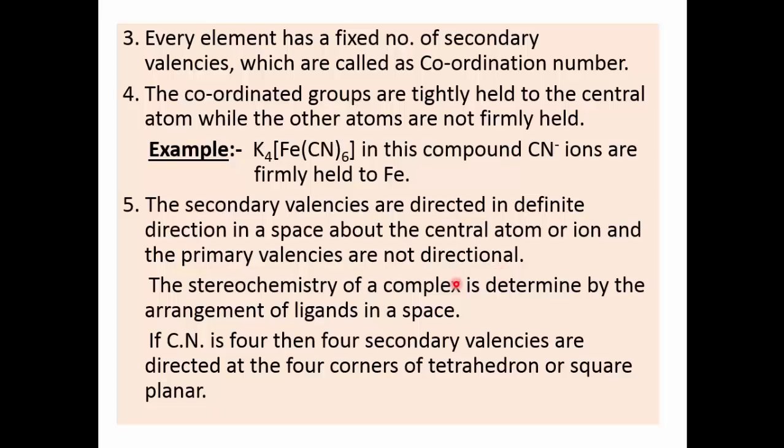The stereochemistry of a complex is determined by the arrangement of ligands, that means secondary valencies, in space. In short, if the coordination number is 4, that means 4 secondary valencies are directed at the 4 corners of a tetrahedron or square planar.